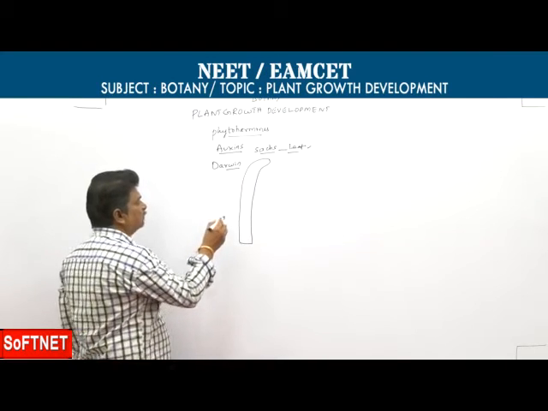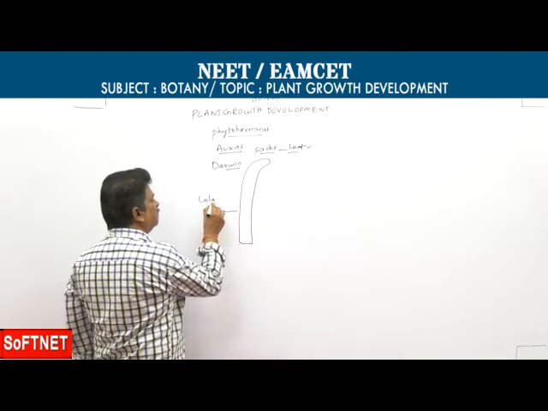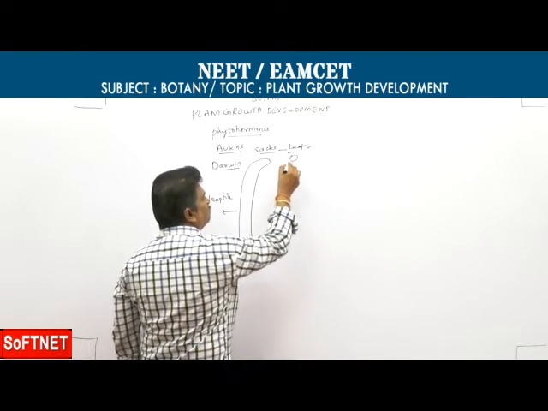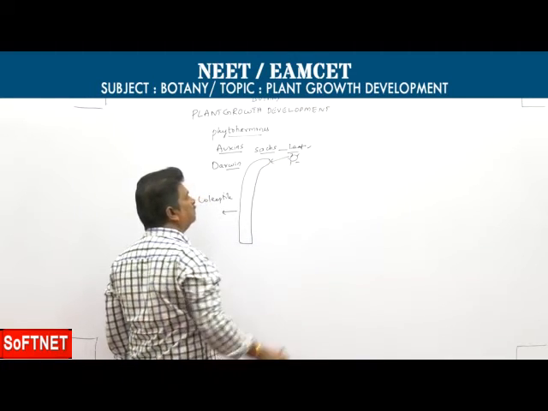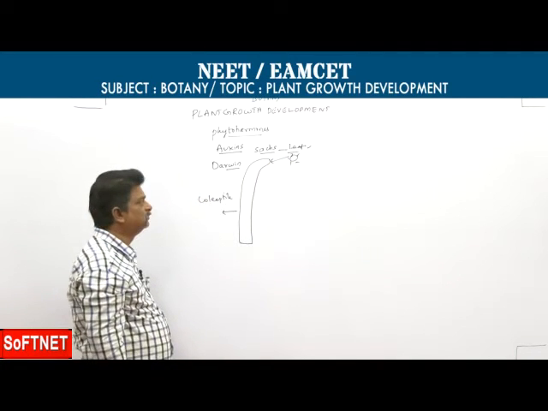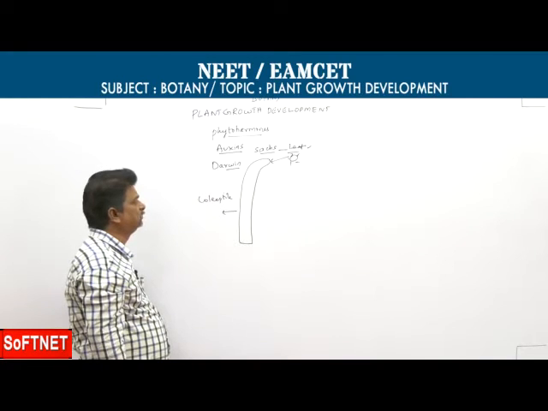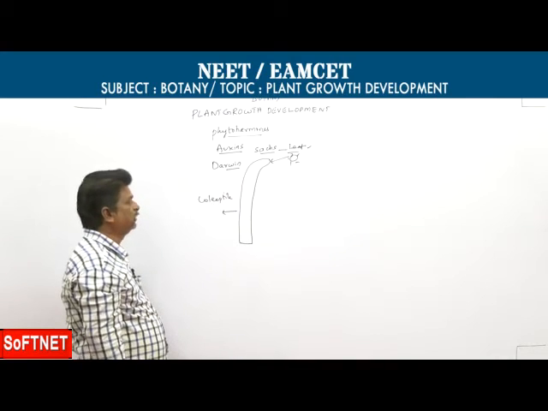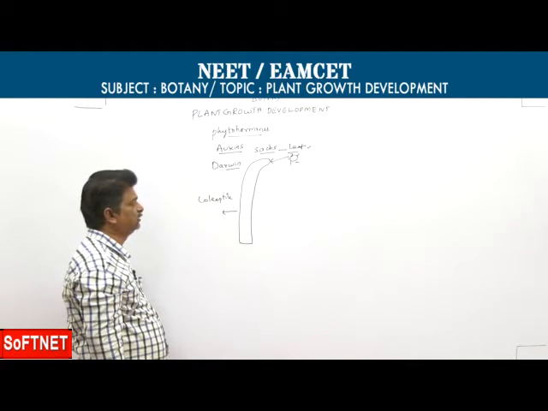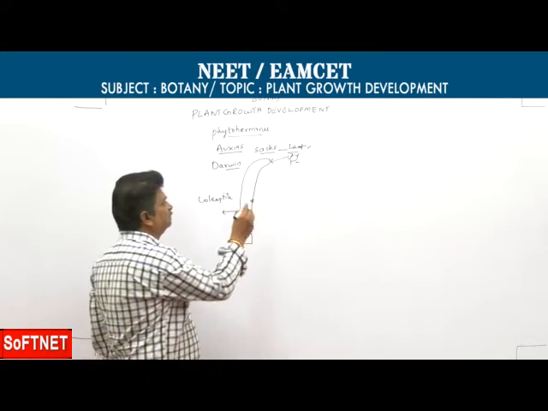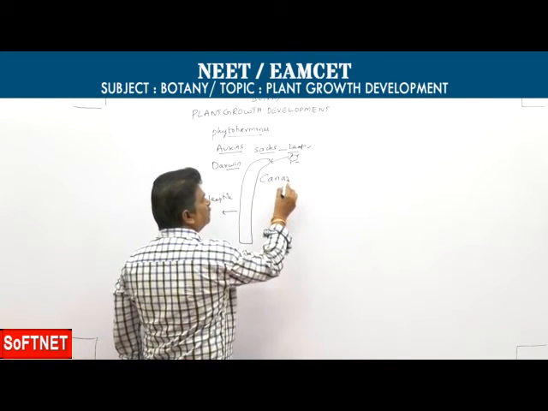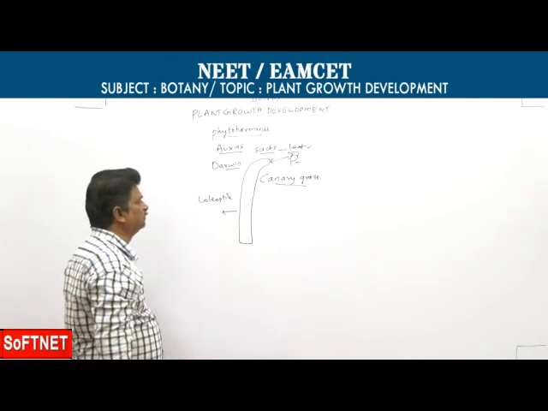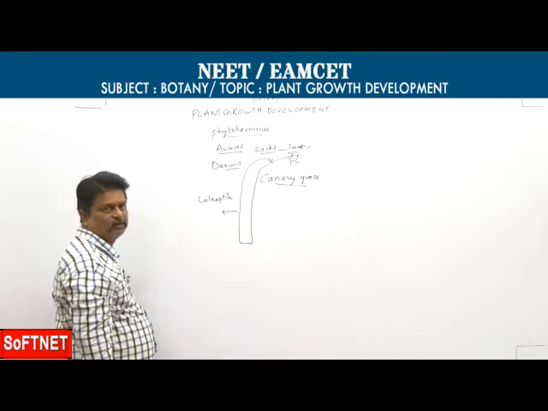How? They exposed coleoptile to sunlight, then they noticed this coleoptile bent towards the source of light. That is called phototropic curvature, in canary grass, first reported by Charles Darwin and his son Francis Darwin.